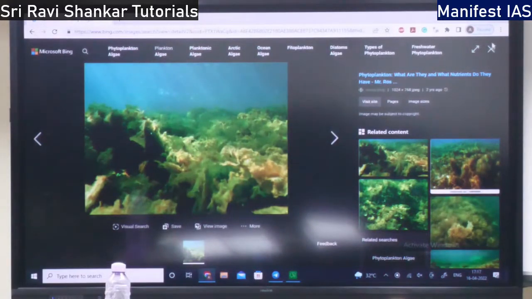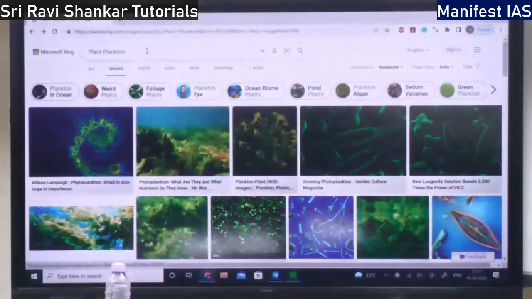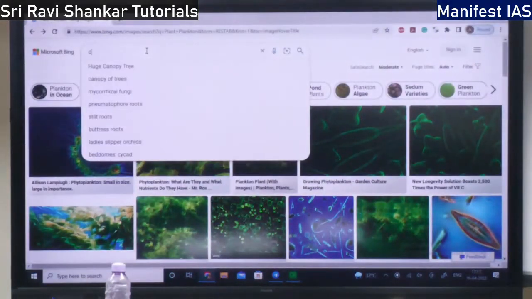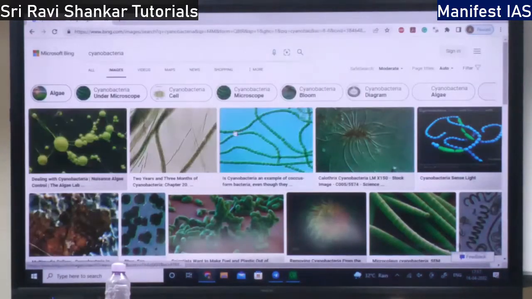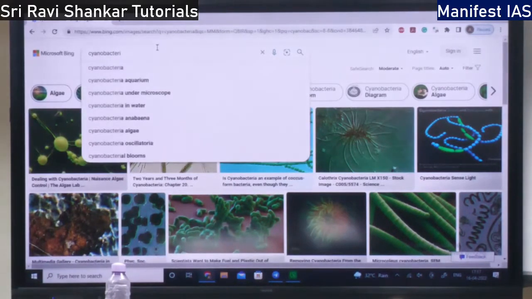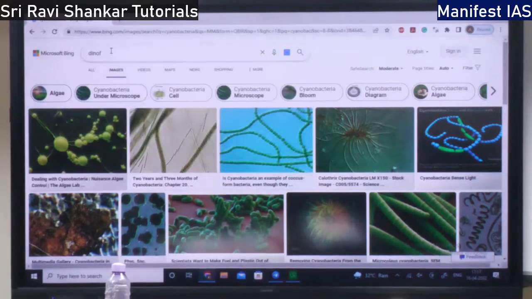Cyanobacteria, diatoms and dinoflagellates.